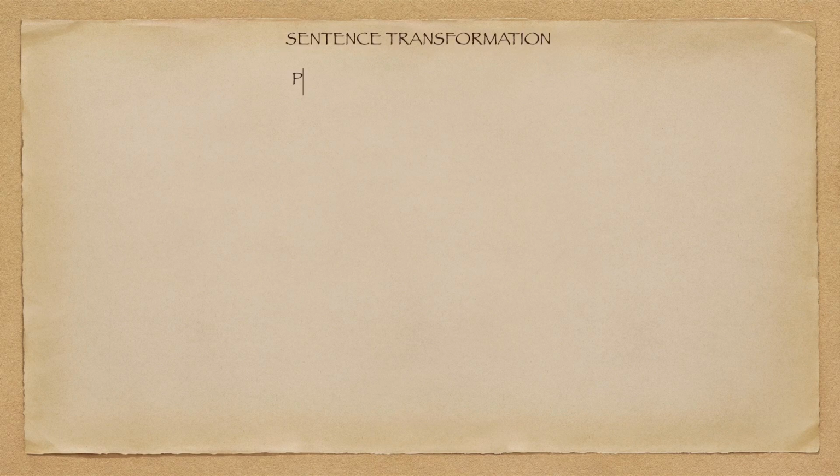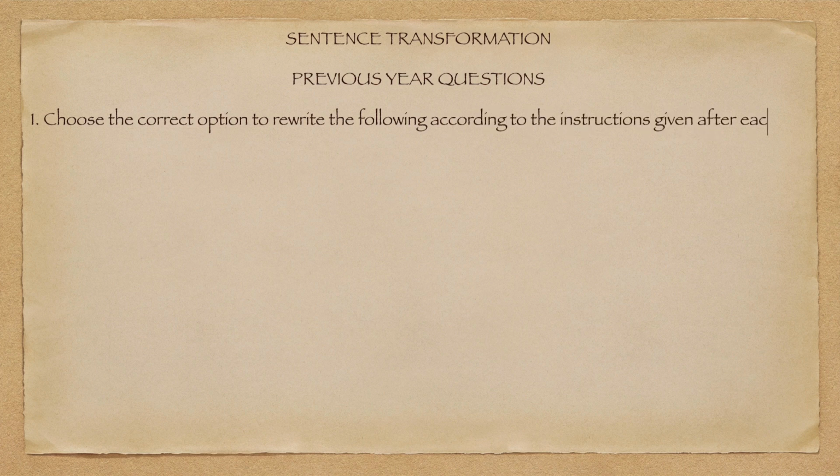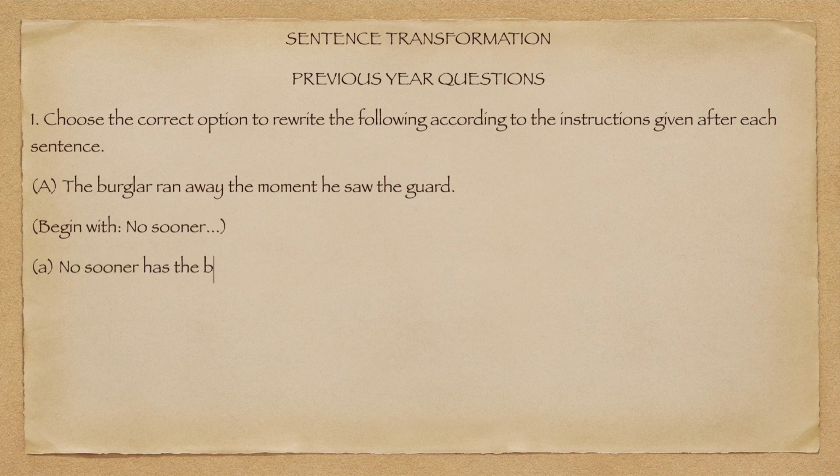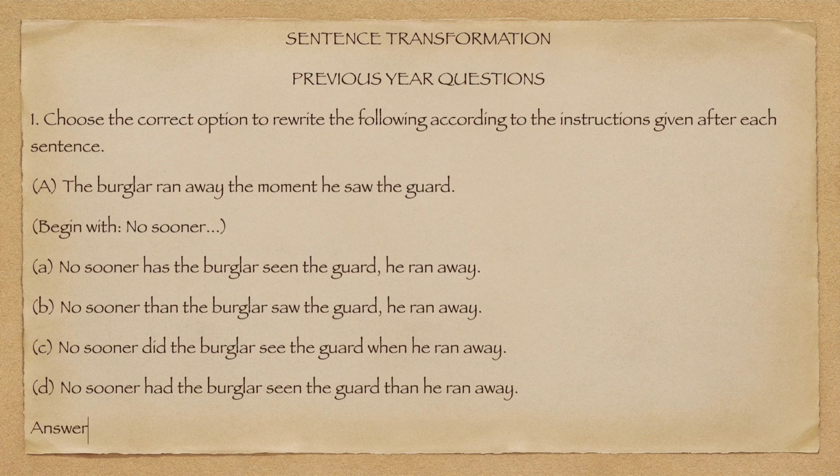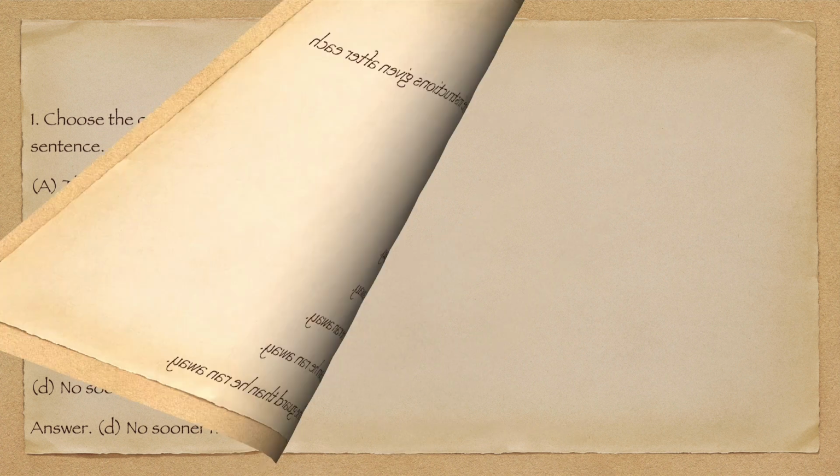Sentence transformation previous year questions 1. Choose the correct option to rewrite the following according to the instructions given after each sentence. A. The burglar ran away the moment he saw the guard. Begin with, no sooner. A. No sooner has the burglar seen the guard, he ran away. B. No sooner than the burglar saw the guard, he ran away. C. No sooner did the burglar see the guard when he ran away. D. No sooner had the burglar seen the guard than he ran away. Answer. D. No sooner had the burglar seen the guard than he ran away.